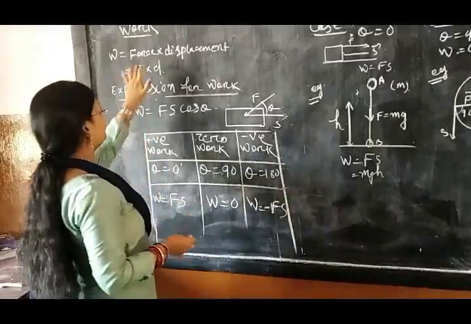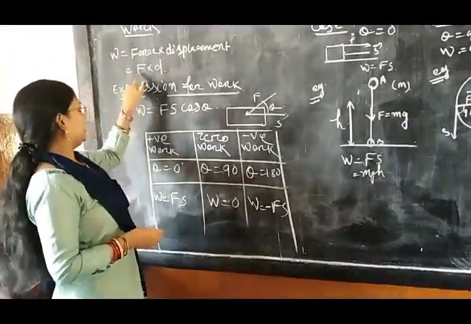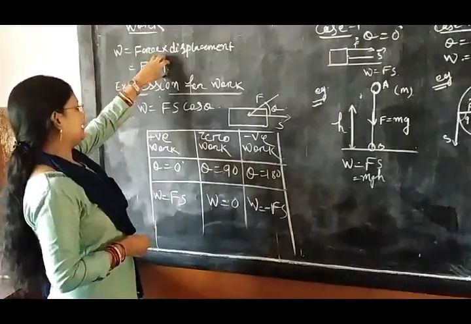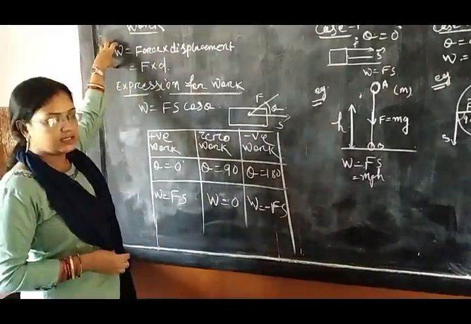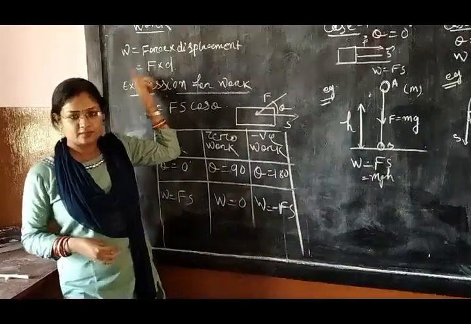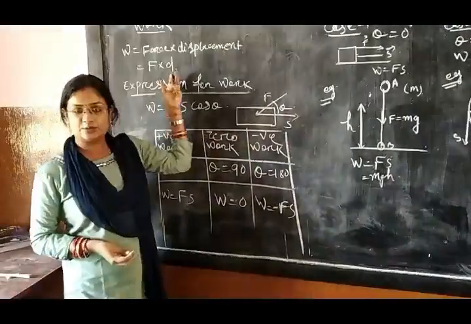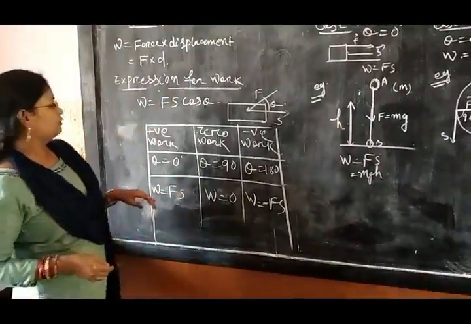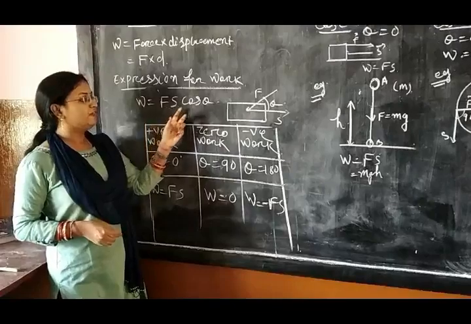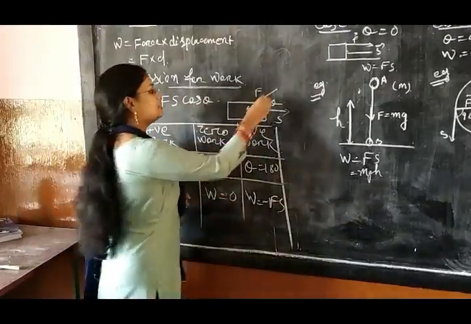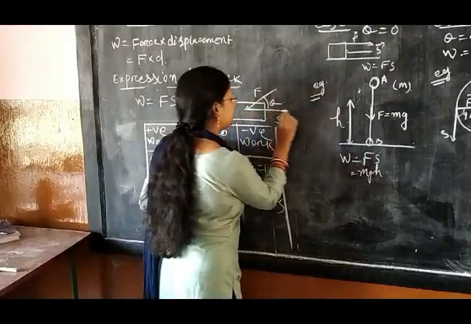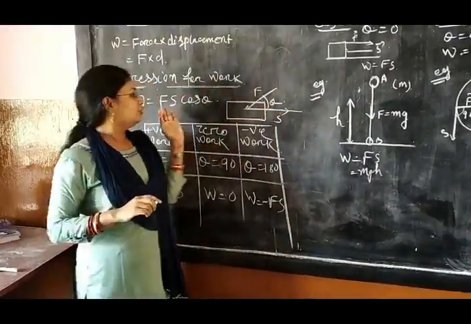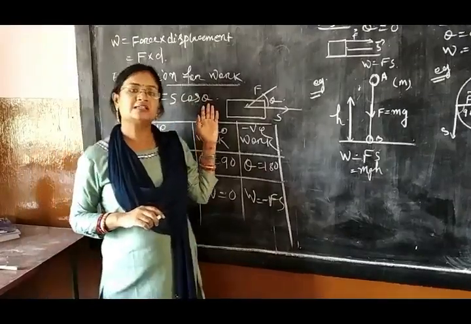So work equals force into displacement, F into d. If there is a force and there is a displacement, only then can we say that work is done. If force is 0, then work is 0. If displacement is 0, then work is also 0. And one more expression for work is W equals F s cos theta. If force is applied in this direction and the displacement of the body is in this direction, and the angle between them is theta, then W equals F s cos theta.